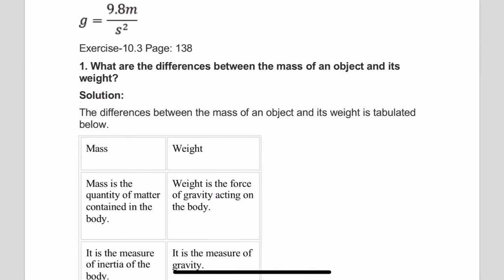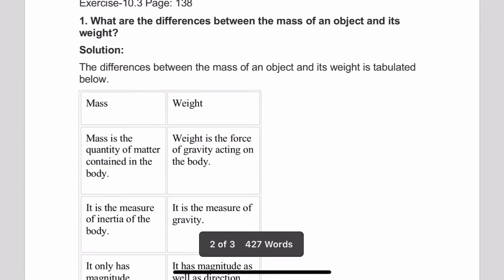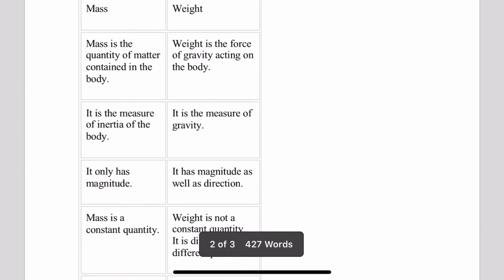Now let's move to page number 138. First question is the difference between mass and weight. This I have told you during my video lecture also. Mass is the quantity of matter contained in the body, and weight is the force of gravity acting on the body. Mass is a measure of inertia of the body, and weight is a measure of gravity.